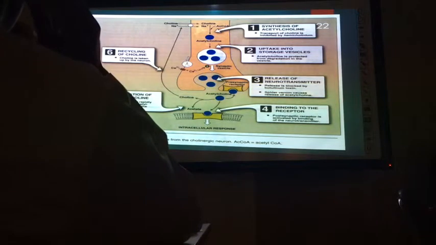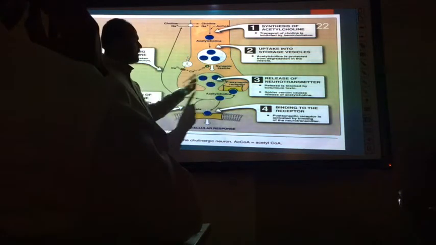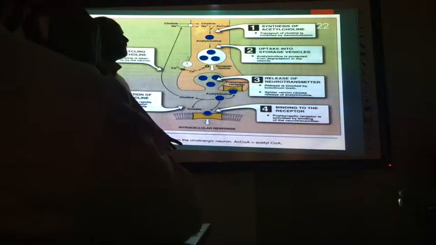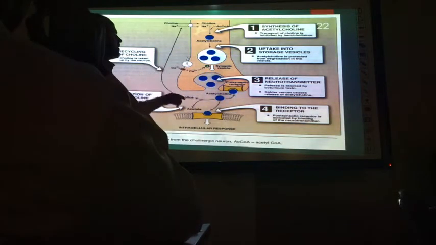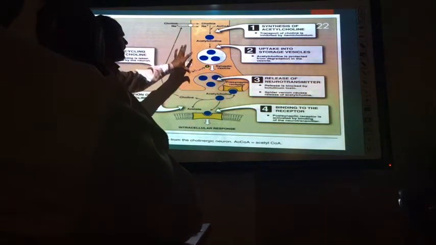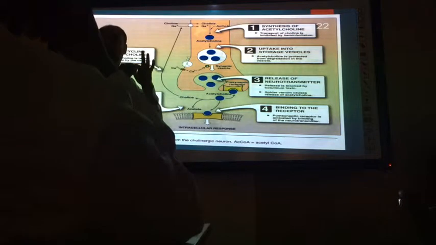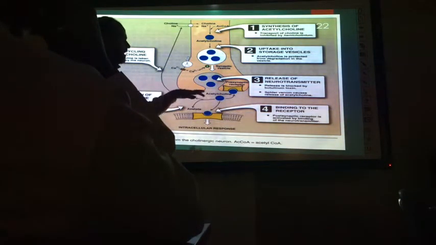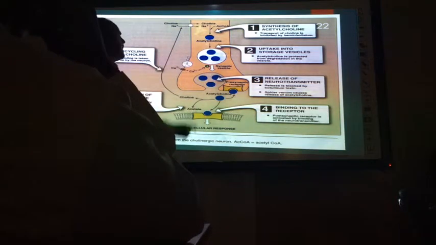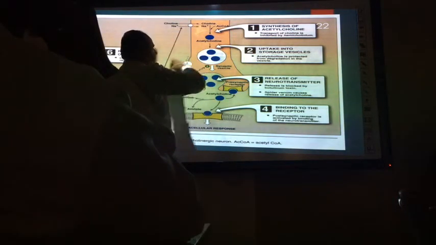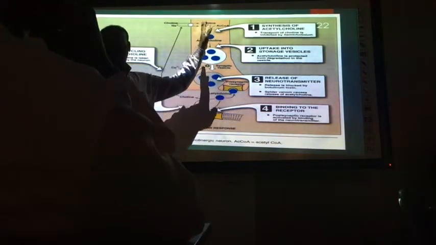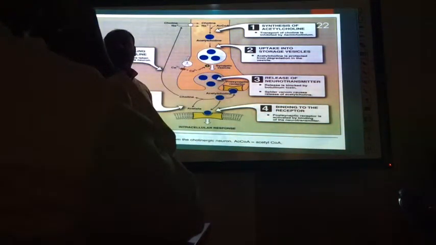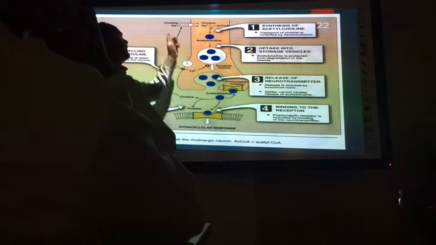So this is a typical nerve ending. What we see is the end of either a preganglionic nerve or a postganglionic nerve. The arrangement is the same. Once there is a stimulation, just imagine this is a somatic nerve. If I think I want to flex my muscle, that is the stimulation.